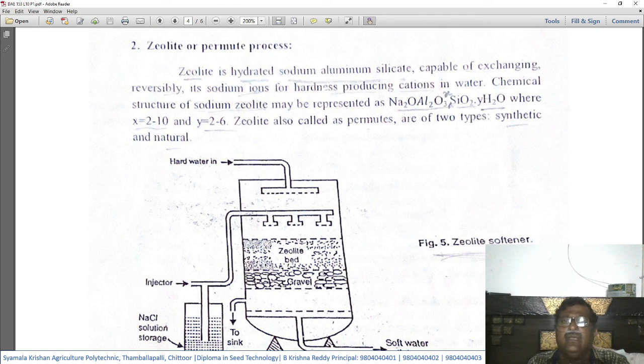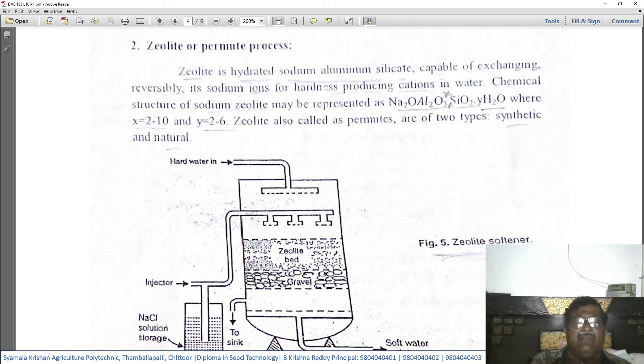Na2O.Al2O3.xSiO2.yH2O, where x ranges from 2 to 10. That means these are not fixed.